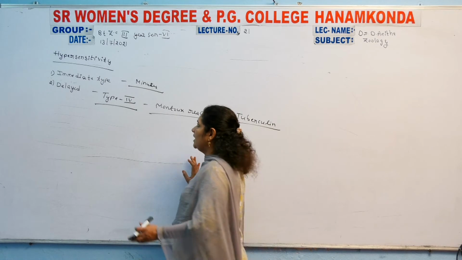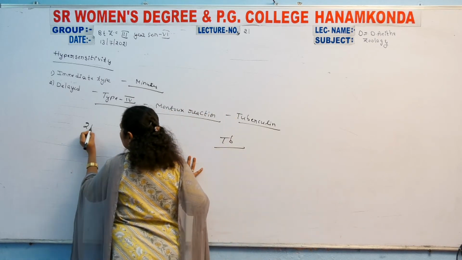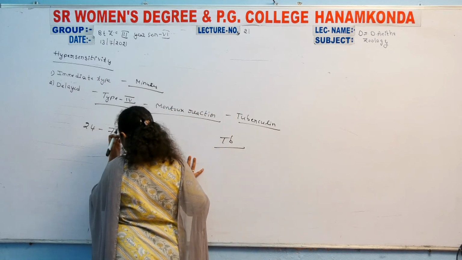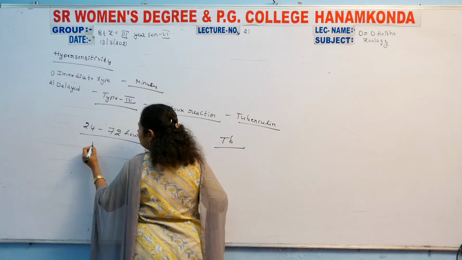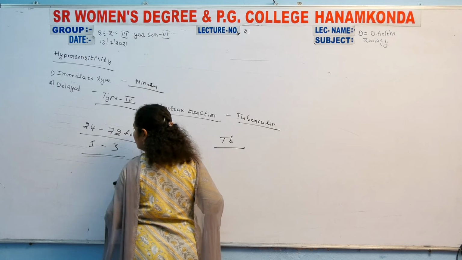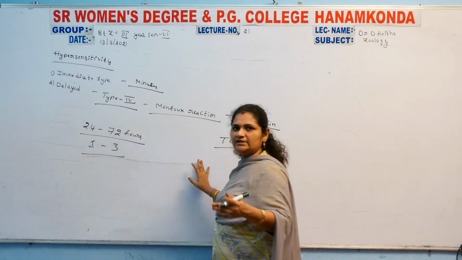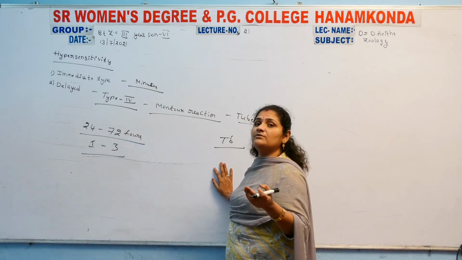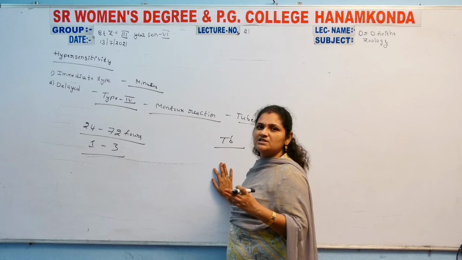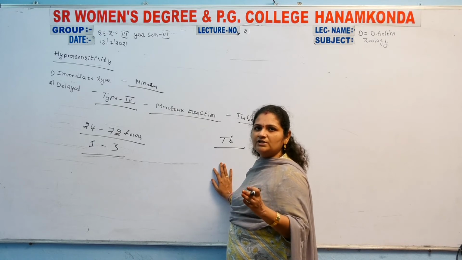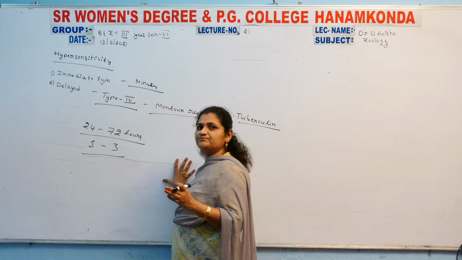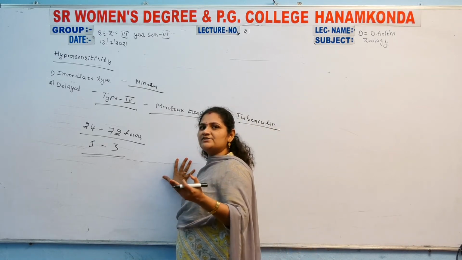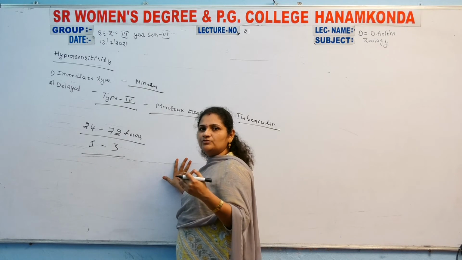But delayed type hypersensitivity can take up to 24 to 72 hours of time, meaning 1 day to 3 days, so it takes more time than the immediate type hypersensitivity. After the allergens enter the body, the body shows the reactions only after 24 to 72 hours.